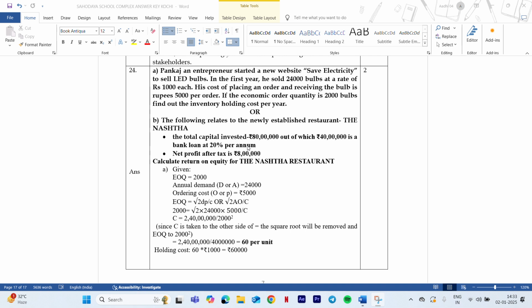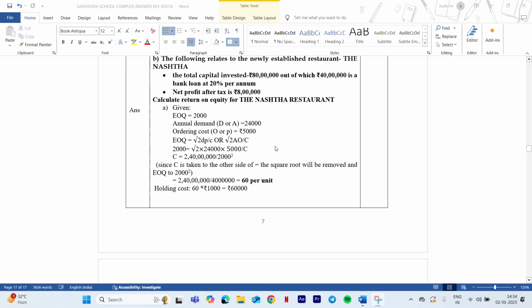Now in this particular question you need not find any tax or interest or anything like that. The net profit given here is after tax. Net profit simply means profit after interest and tax. So you need not calculate any interest or tax on the given debt. So I hope that is clear.